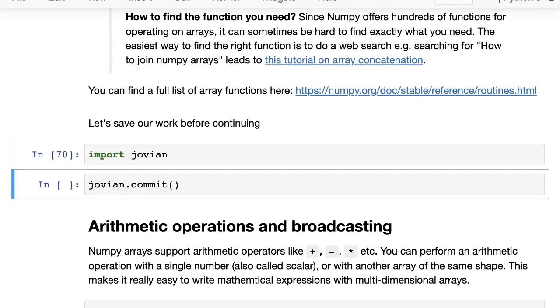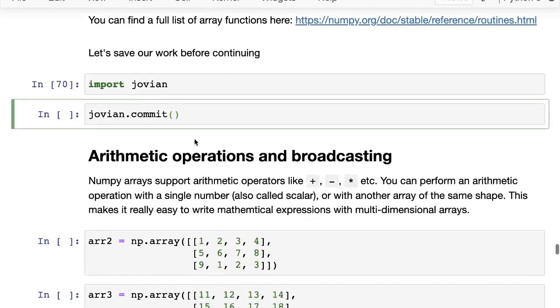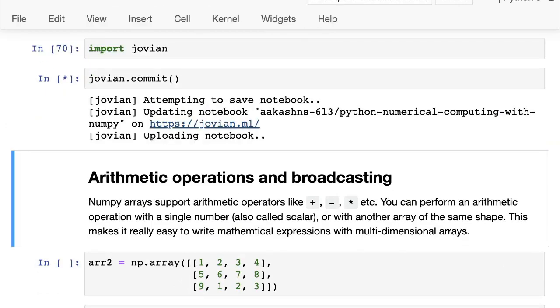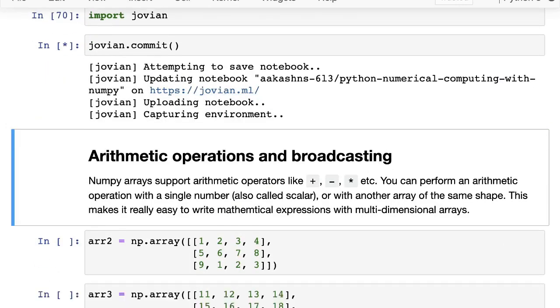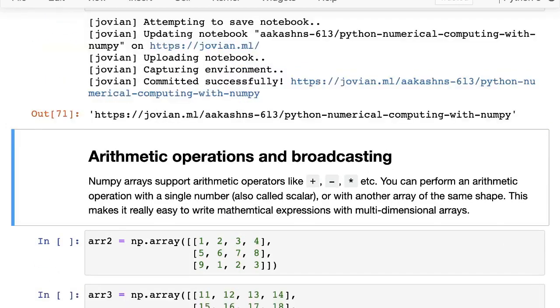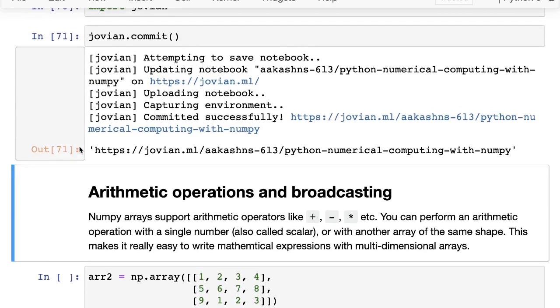Okay, all right. So once again, before we continue, let us just save a snapshot of our work. In general, when you're working with Jupyter Notebooks, especially on Binder, but also on your local computer, just keep running jovian.commit from time to time. It's like saving, but it's saving your work to your Jovian account.